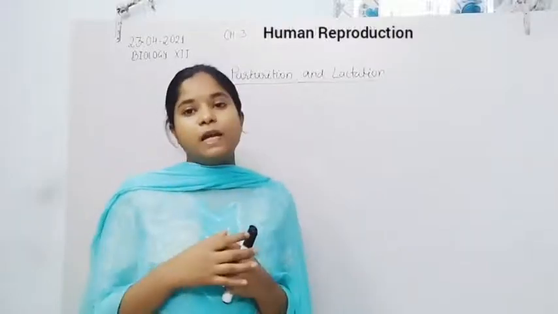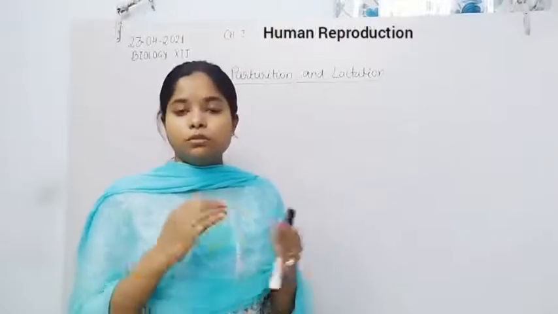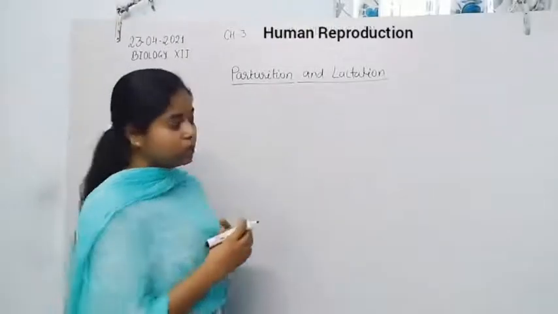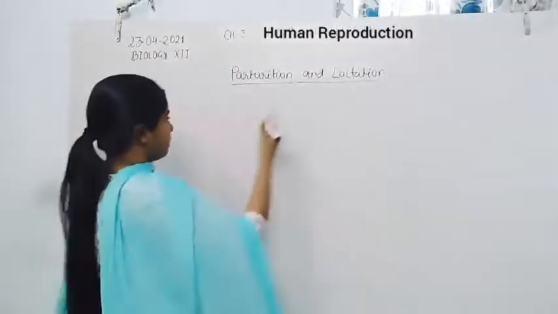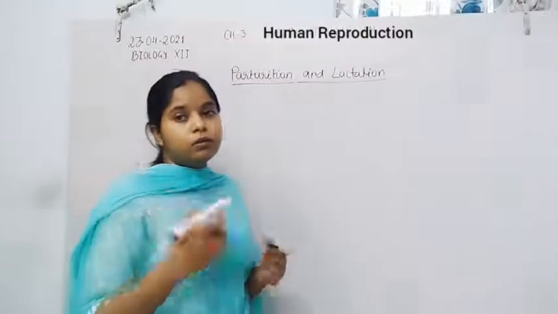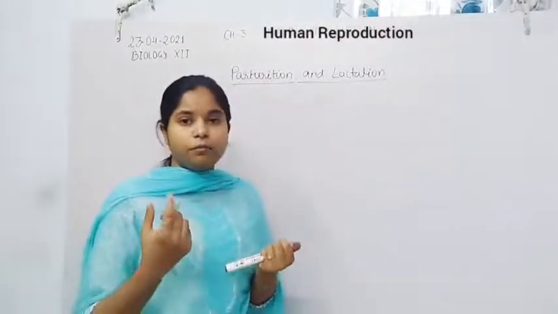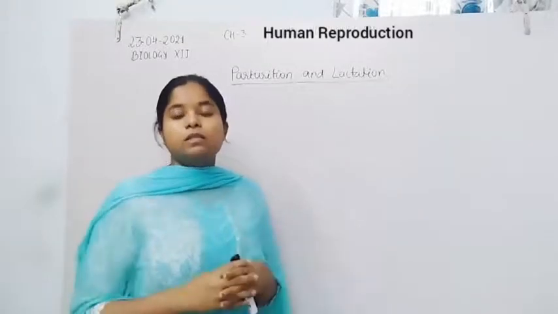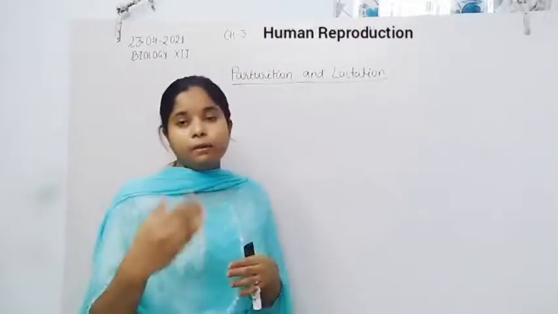During the development of the fetus into the baby, at the end of 1 month, the heart is formed inside the fetus.